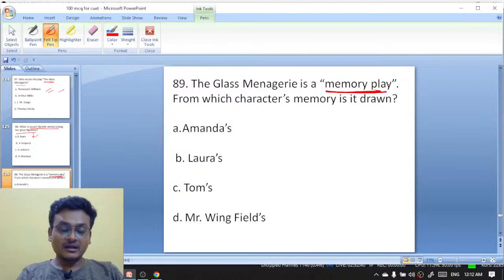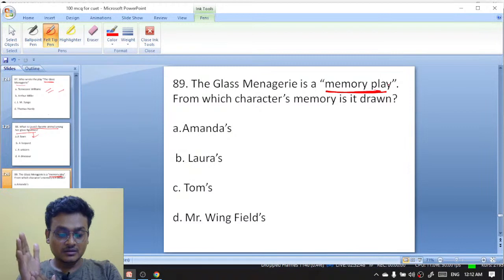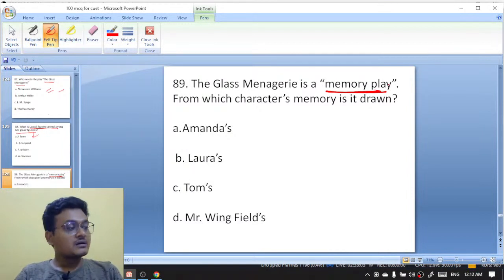Now, can you name another American memory play? Can you remember? Any other memory play from American literature? Please write in the comment box if you can remember another memory play from American literature.